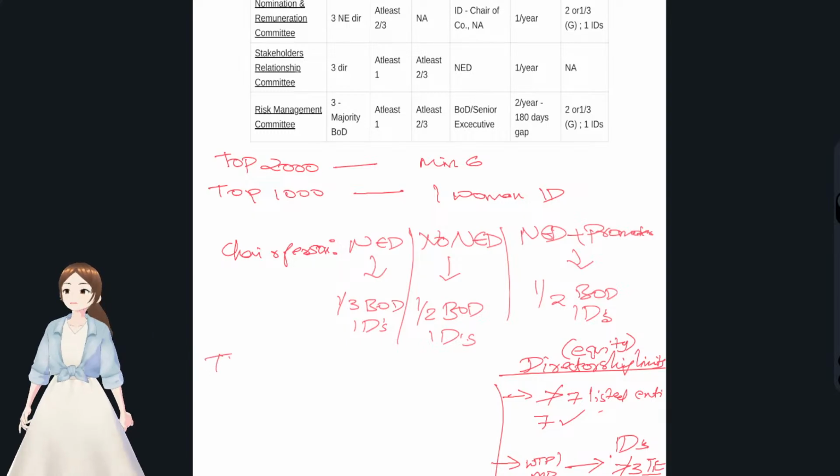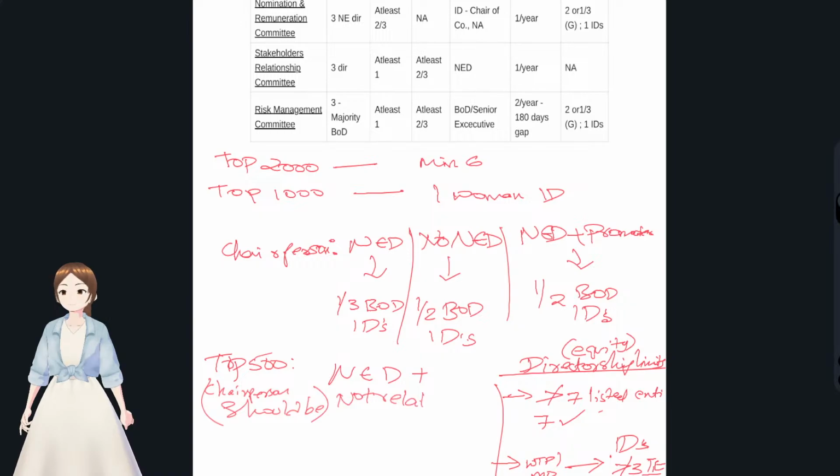And for the top 500 companies, the chairperson should be a non-executive director, and he should not be related to the management or managing director or CEO of the company.